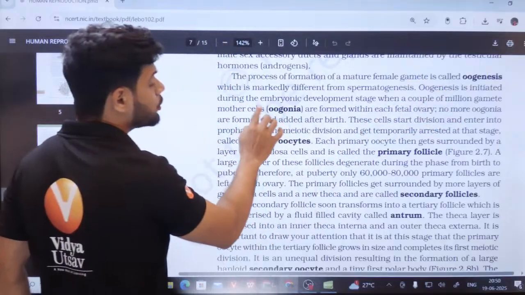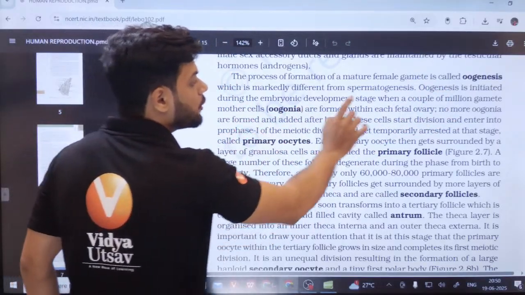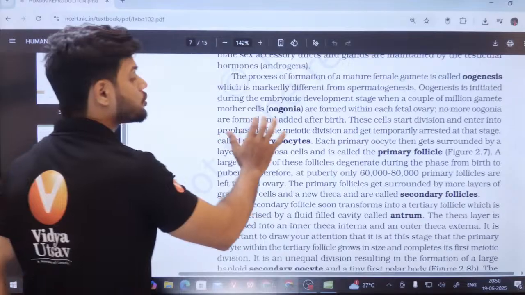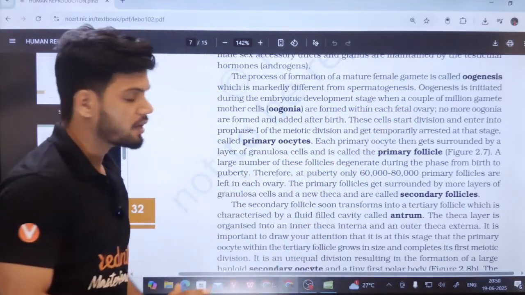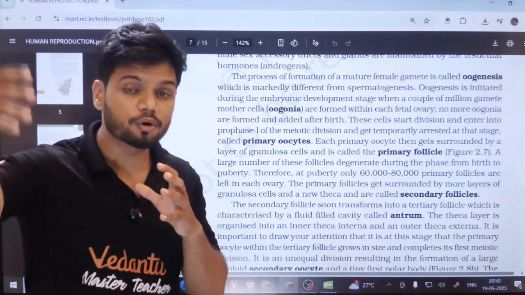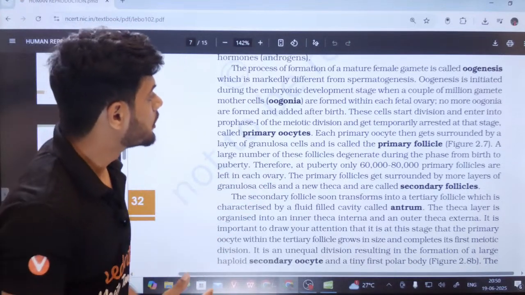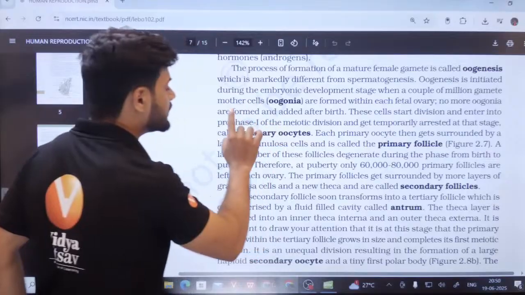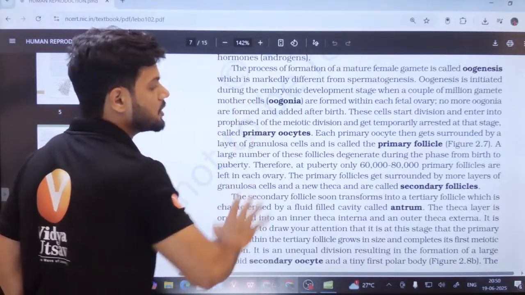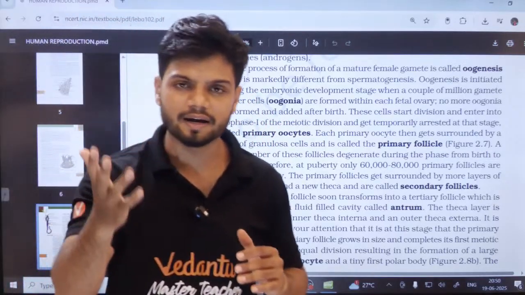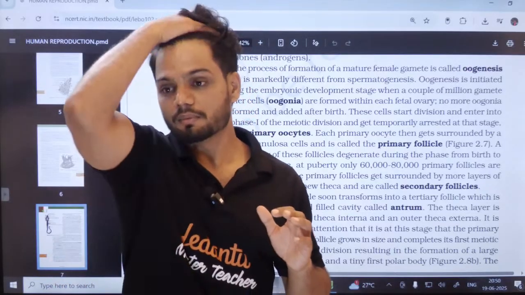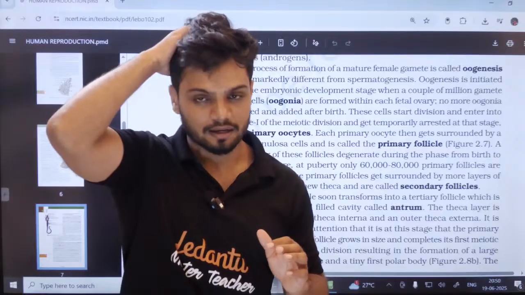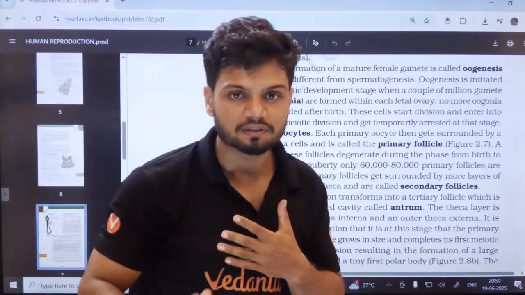Oogenesis is initiated during the embryonic stage, when millions of gamete mother cells called oogonia are formed within each fetal ovary. No more oogonia are formed after birth, so oogonia are not added after birth. The same number of oogonia always remains and will never increase.